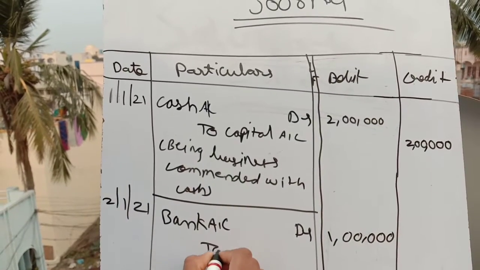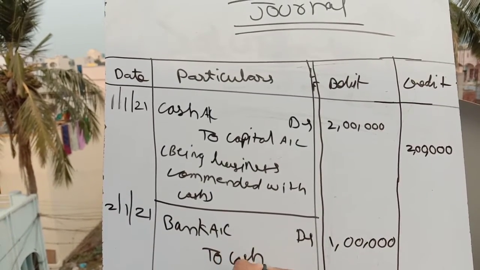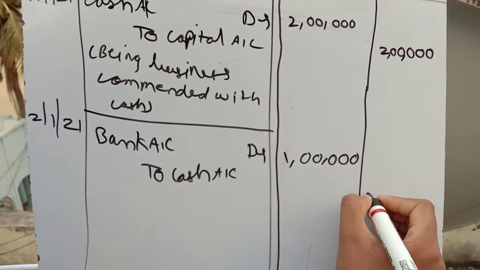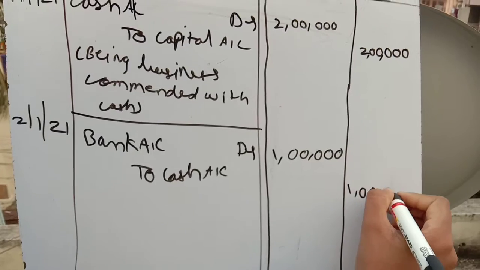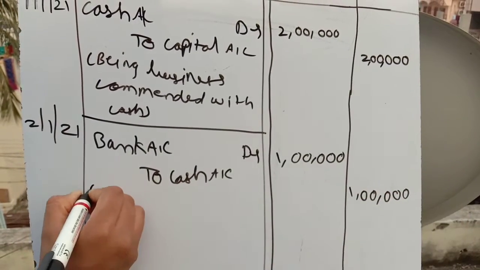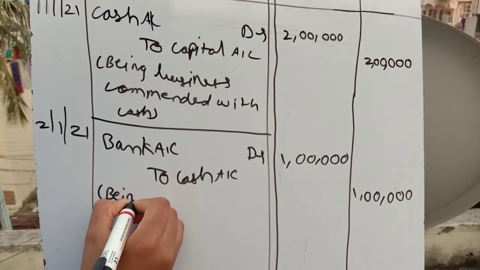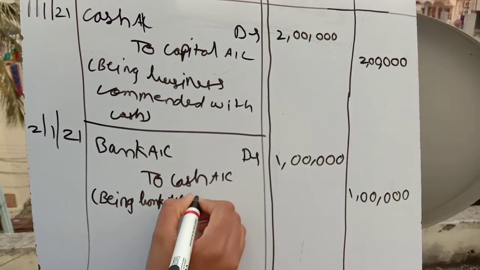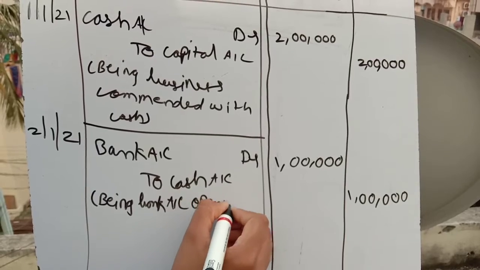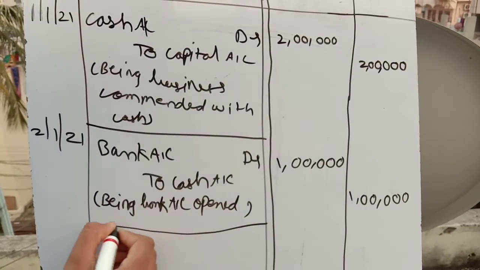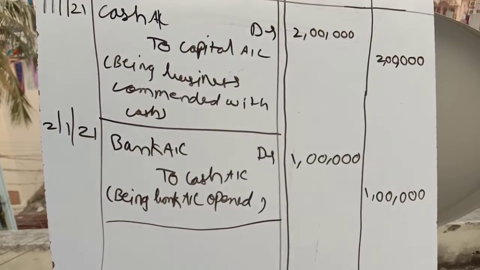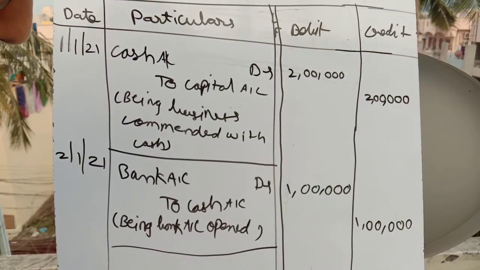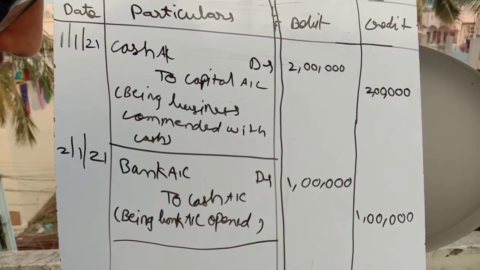And also we have to credit cash account because it is going out of our organization, again by 1 lakh rupees. Narration being bank account opened.